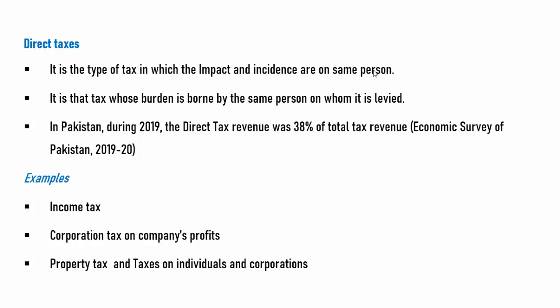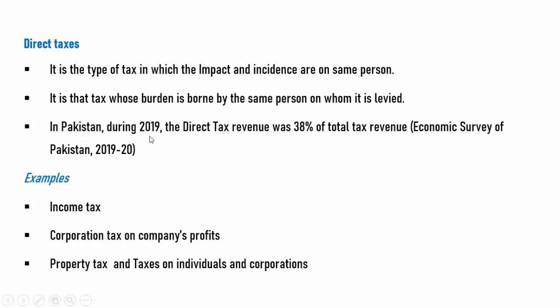You know that a direct tax is a tax in which the impact and incidence are on the same person. It means the person who pays the tax has to bear the burden as well. The burden of such taxes cannot be shifted to another person. In other words, it is the tax whose burden is borne by the same person on whom it is levied. The person who is paying the tax will have to bear the burden.